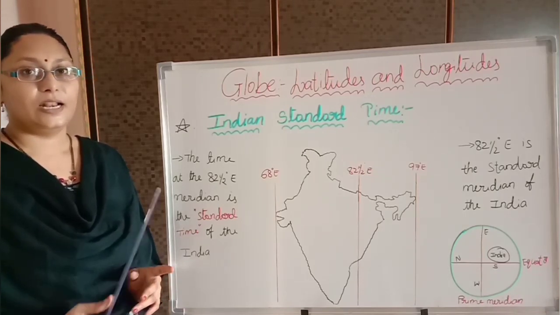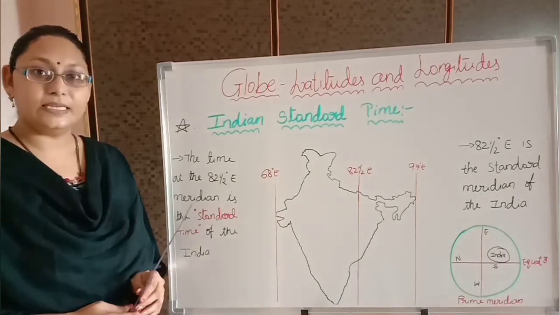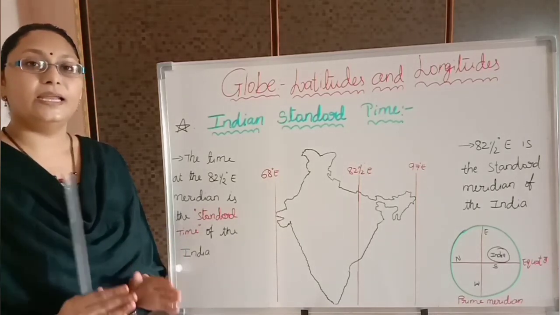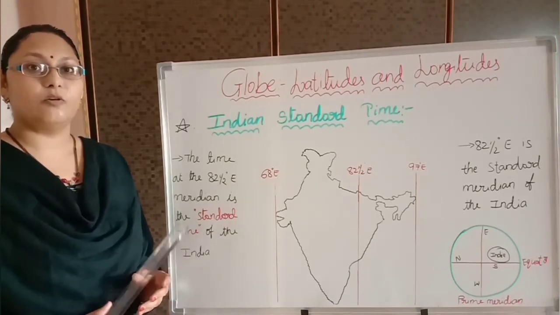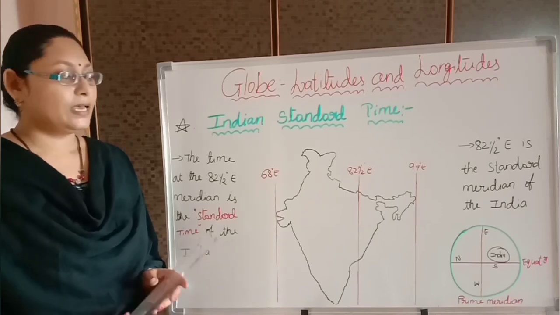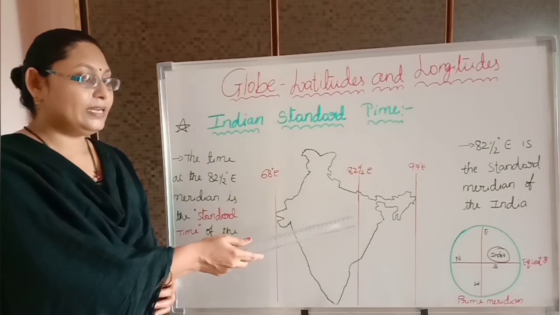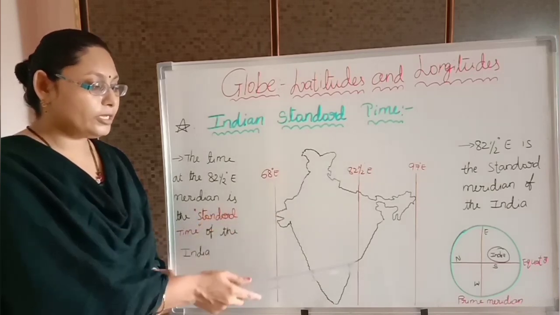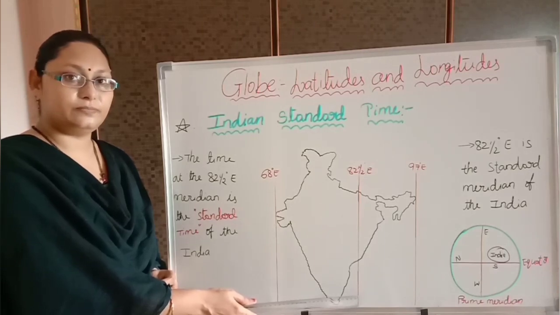Yes, let me explain the topic. Out of these 29 degrees of longitude, India has selected one longitude as the standard meridian of our country. That is 82.5 east longitude. India has selected the middle longitude which passes through India as the standard meridian.